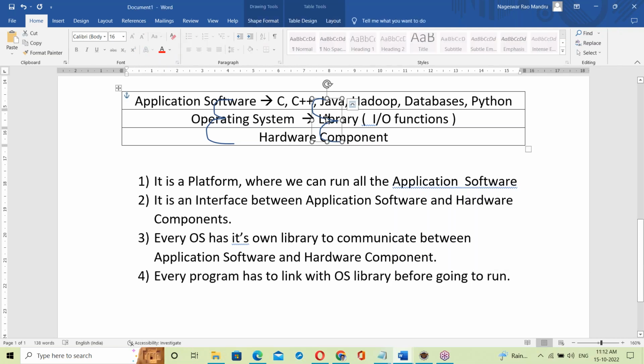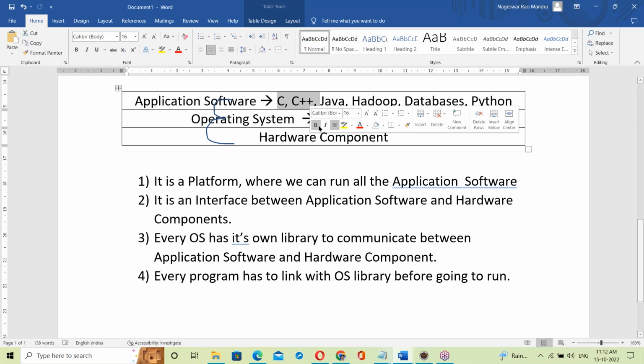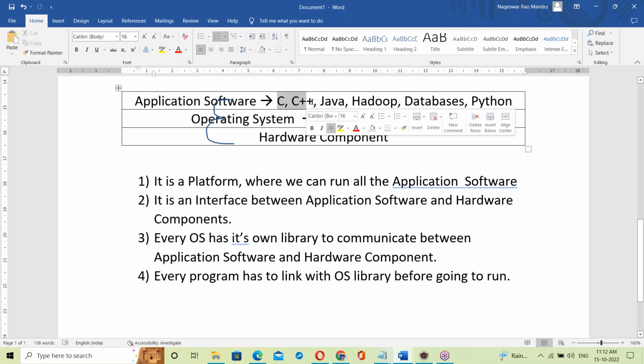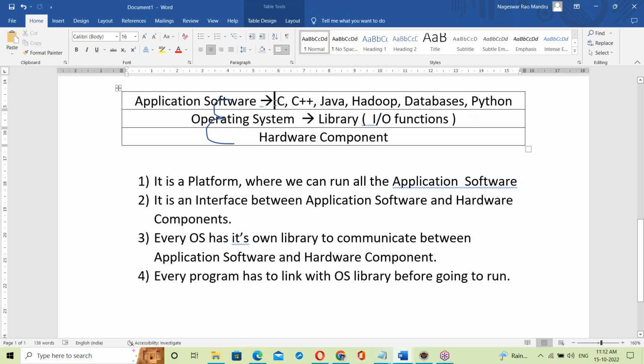C and C++ link with the OS library statically. Java and Python link with the OS library dynamically. About static linking and dynamic linking, we'll discuss next class; this is not the right time. Practically also, C and C++ are statically linked, and Java and Python are dynamically linked with the OS library.